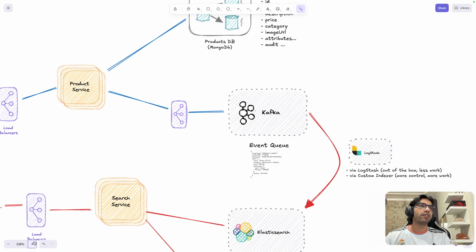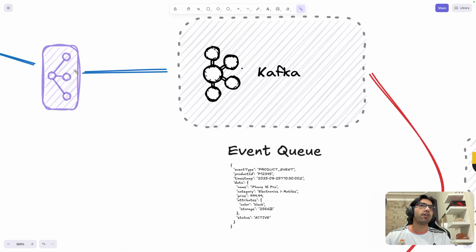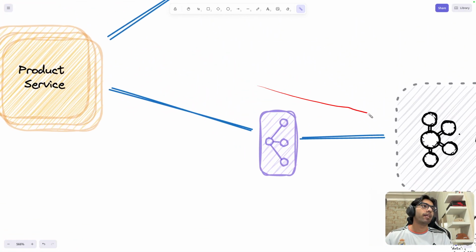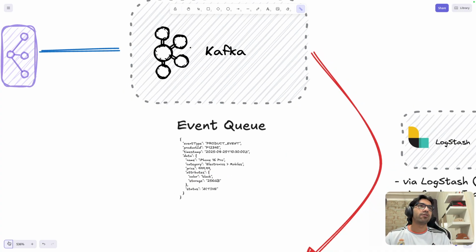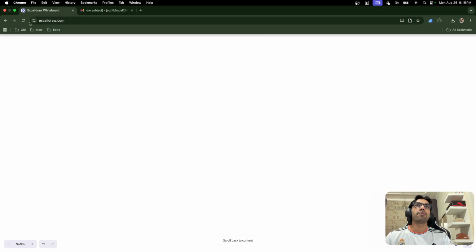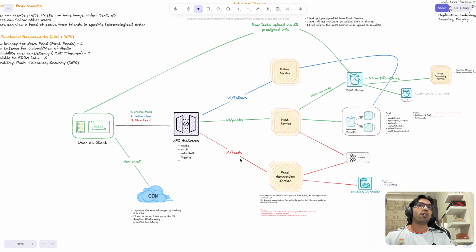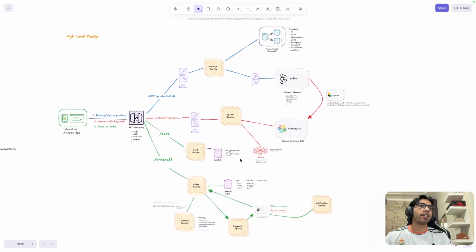In this design, I have also taken a reference. The product service will come in and add an event to Kafka. The event could look like this. I have generalized it to product, but it will have something like iPhone 16, the price of it, that it is electronics, and the GB and color of it. This is what is going to go to our Kafka. Now, once we have added this, what is going to happen after that?